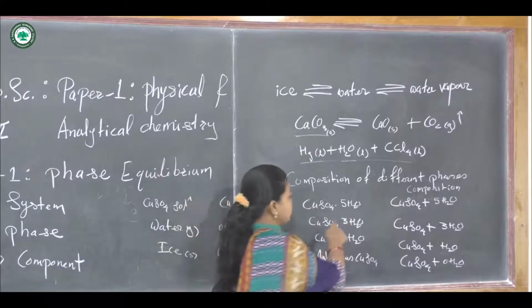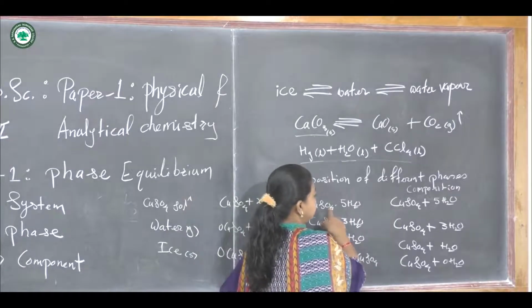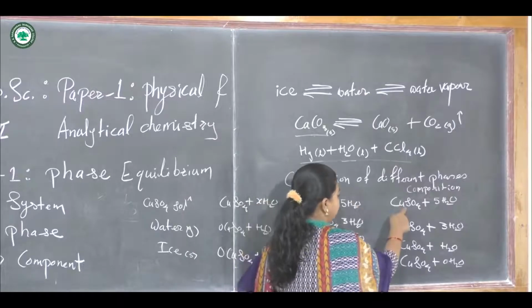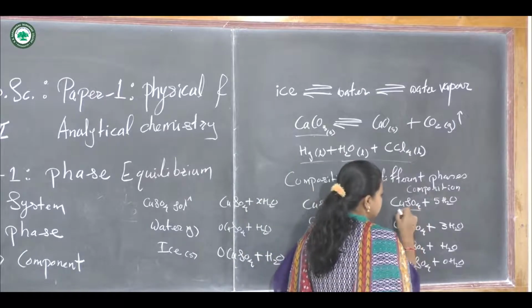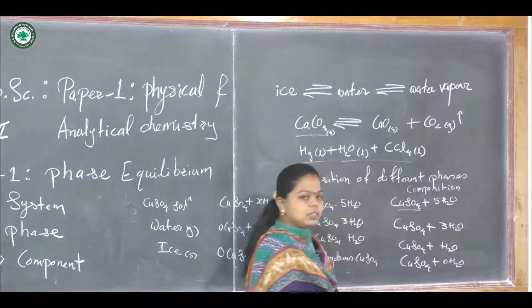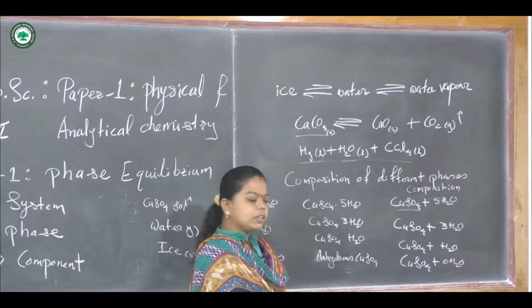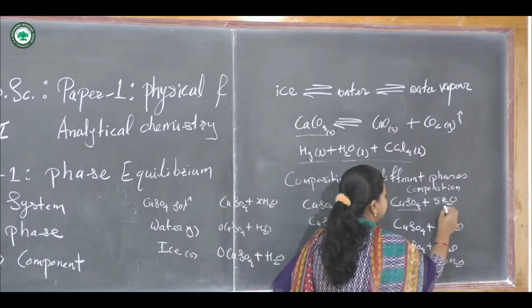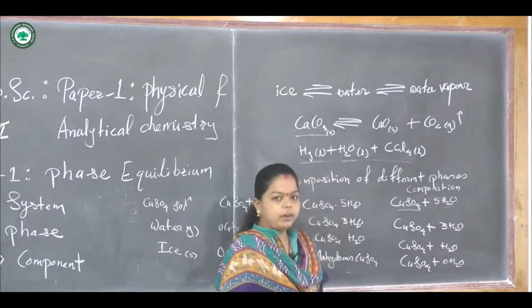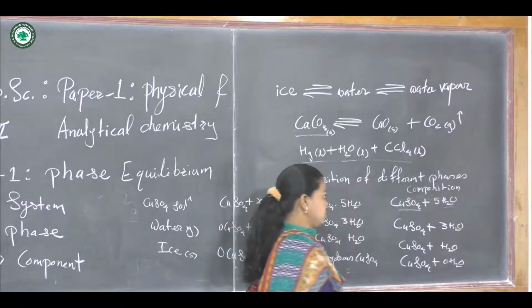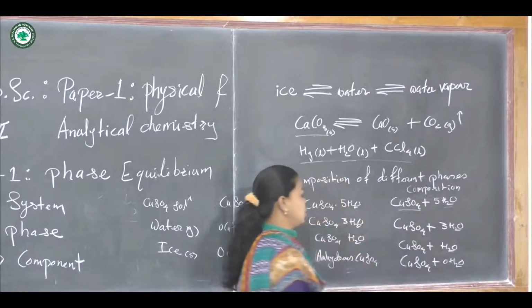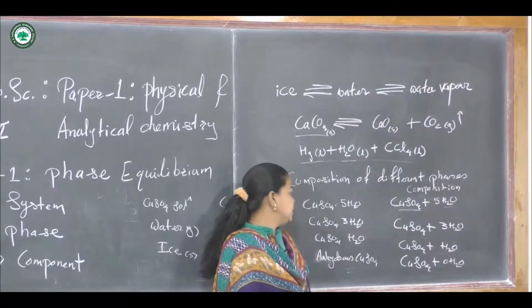What will be the composition of this pentahydrate? It contains copper sulfate, which is a chemically distinct compound, and the water molecule. So 5 water molecules are present. This is the composition of copper sulfate pentahydrate.